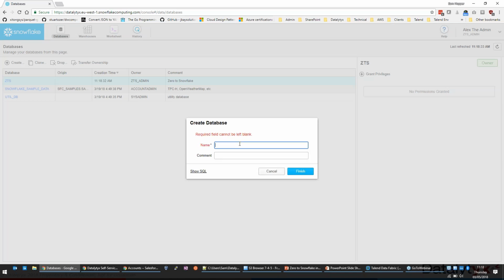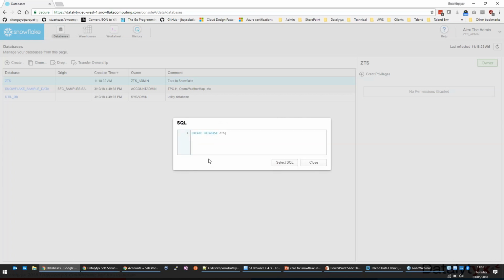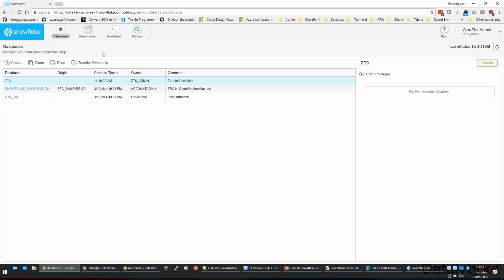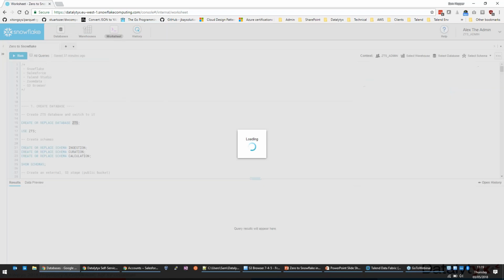You'll see it does give you the SQL statement for pretty much anything you do through the UI. So if you want to start automating items, you can copy and paste the SQL out of here, tailor it, parameterize it, and put it into whatever automation platform you have. So it's all available. Okay, that's the database set up.